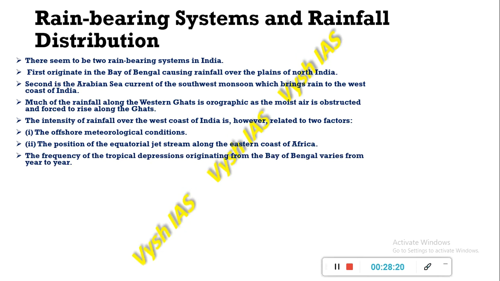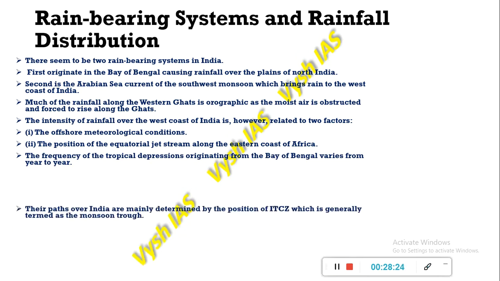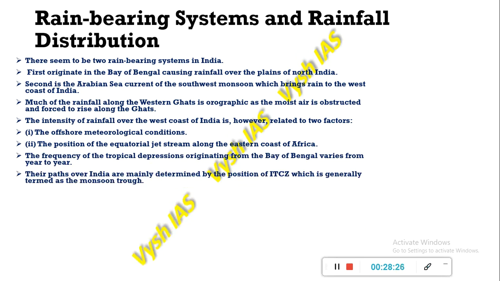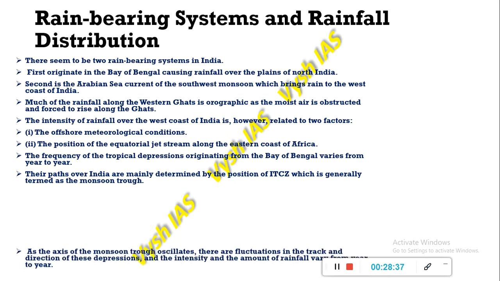So the frequency of the tropical depressions which originate in the Bay of Bengal varies from year to year, and their paths over India are determined by the position where the ITCZ is located at that particular time, which is generally termed as monsoon trough.